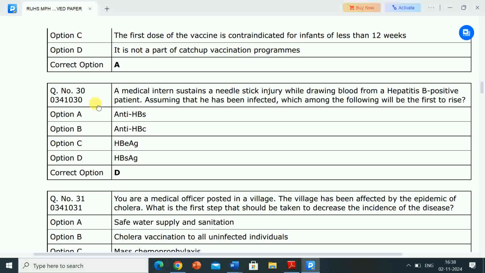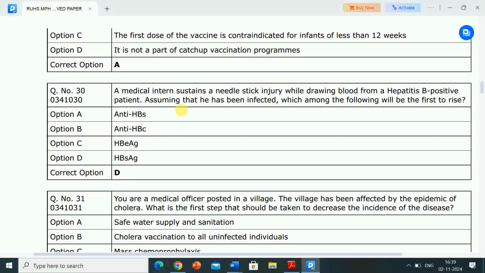Options are A, anti-HBs, that is anti-hepatitis B surface. Option B, anti-HBc, that is anti-hepatitis B core. Option C, HBeAg, that is hepatitis B envelope antigen test. Option D, HBsAg, that is hepatitis B surface antigen test. So correct answer is option D, that is HBsAg, hepatitis B surface antigen test.